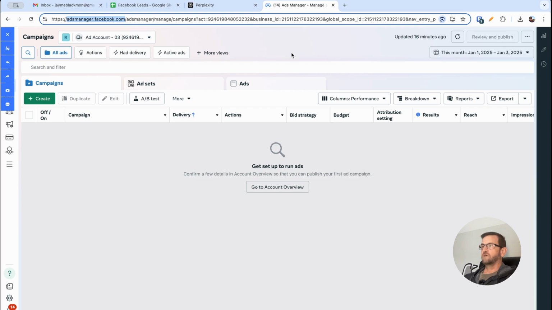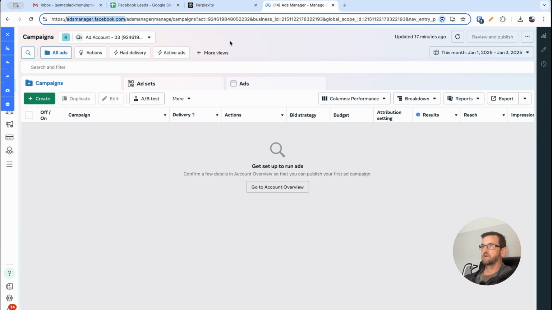Okay, so what you want to do is head over to ads manager. You can get to that by going to adsmanager.facebook.com. You'll need to do this on your computer. Don't try this on your phone. It's just not going to give you the same result. You need to be able to get onto a laptop or computer to really understand the process and see it the way that I'm showing you. Okay, so if you don't have a current ad account, it will prompt you to create one. You have to put in your credit card information so that it can bill that card in association with your campaign that you're running.